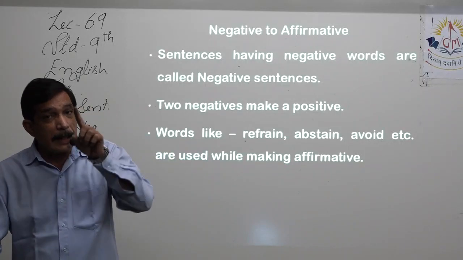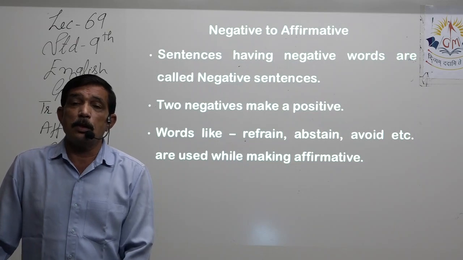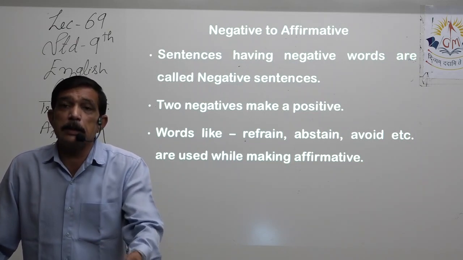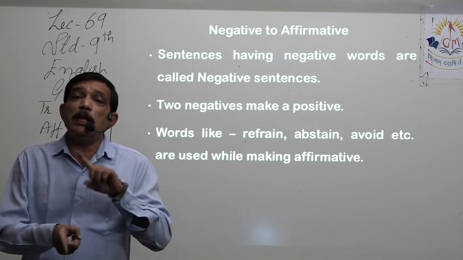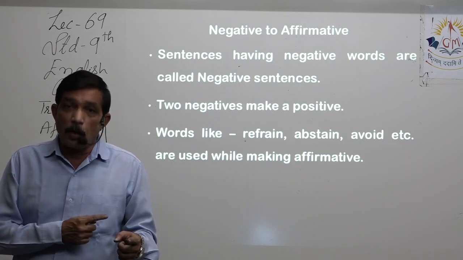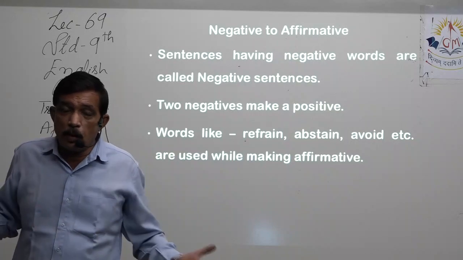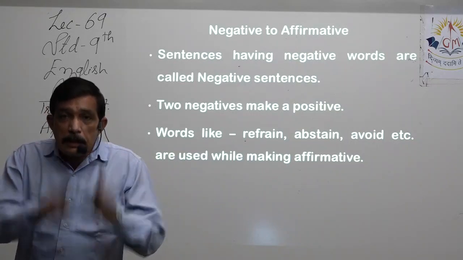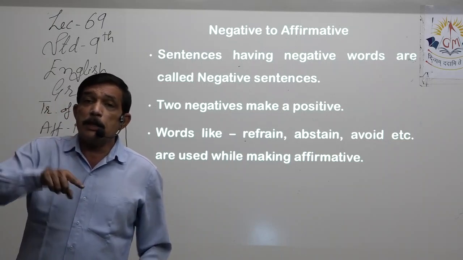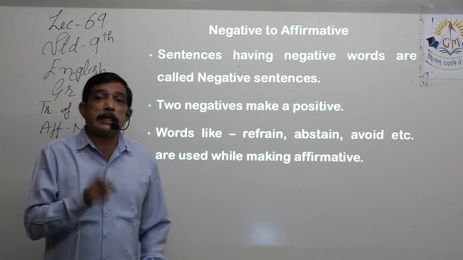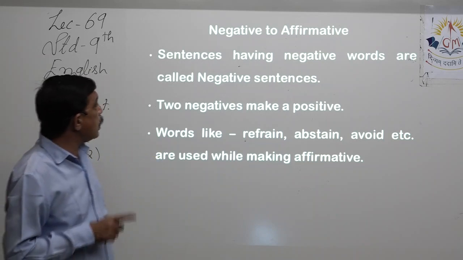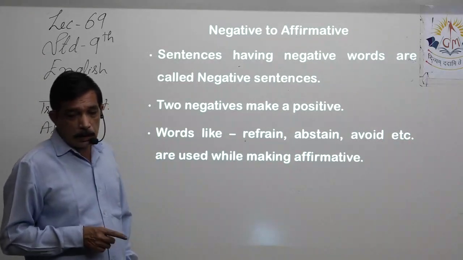But because a negative word, not, has been used, it makes the sentence negative, though the meaning conveyed is positive. I am not sick, that means I'm quite well, right? But the sentence uses a negation, so the sentence is a negative sentence. So sentences having negative words are called negative sentences.